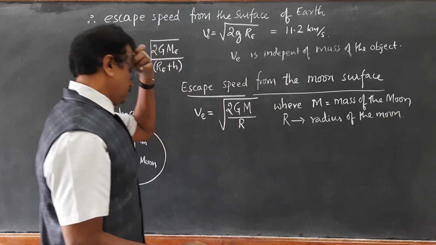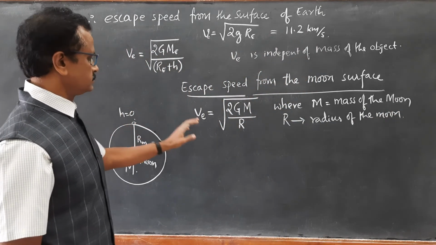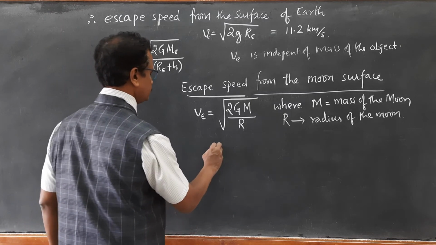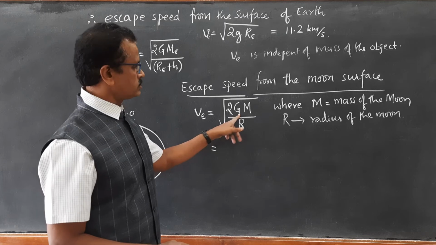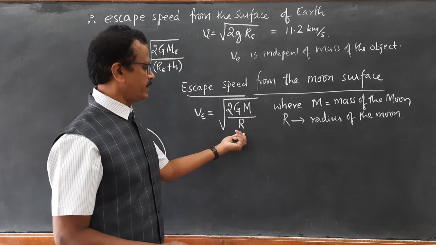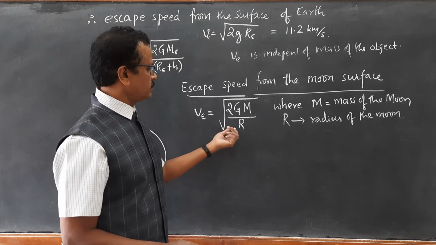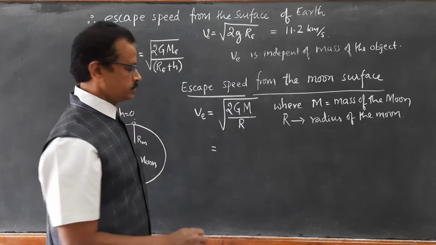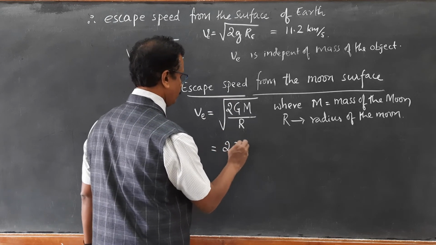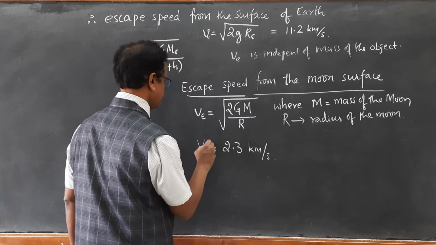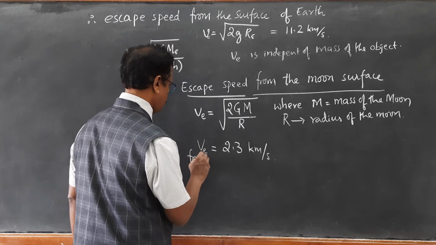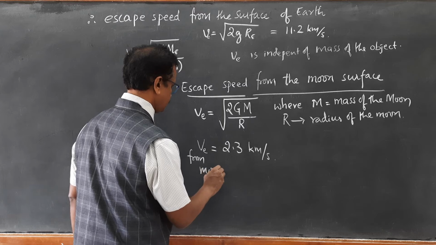If you substitute the universal gravitational constant, the mass of the moon, divide by the radius of the moon and take the square root, we get hardly 2.3 km per second. So this is the escape speed from the moon surface.